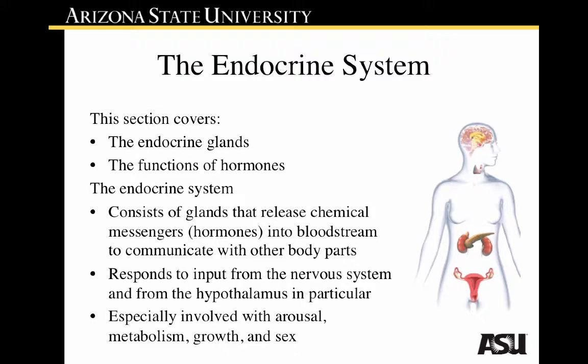So our last section in biological psychology will cover the endocrine system, and in particular, it'll cover the endocrine glands and the functions of hormones. The endocrine system consists of glands that release chemicals, otherwise known as hormones, into the bloodstream, and these hormones communicate with other body parts. The hormones also respond to input from the nervous system as well as from the hypothalamus, and they're involved in arousal, metabolism, growth, and sex.